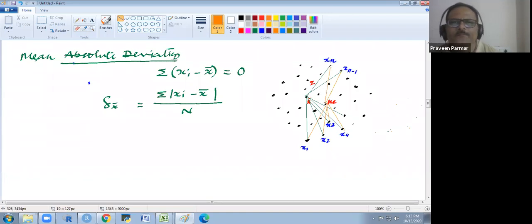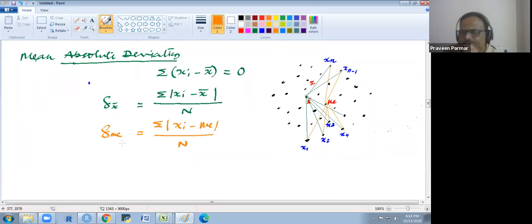And if I am taking the deviation through the median, delta ME equals the summation of xi minus ME over n. Does that make sense to you? It is also the mean absolute deviation, the mean of absolute deviation through the median. The deviation is taken from the median.